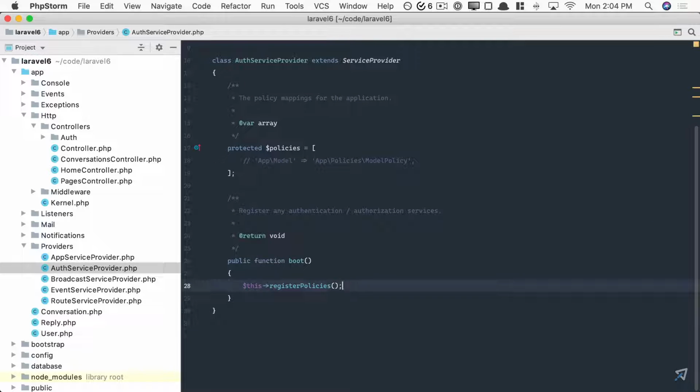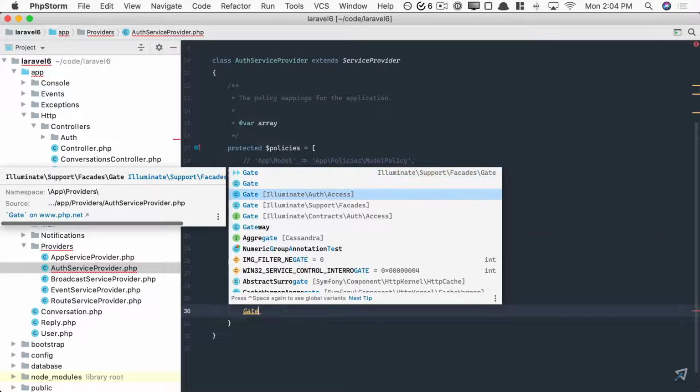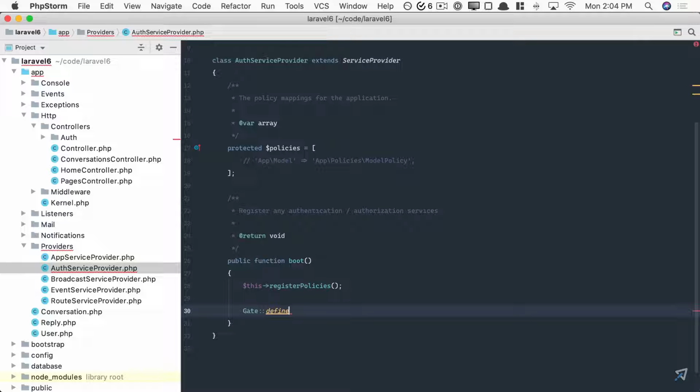Okay, so right down here, we're going to use Laravel's Gate class. And think of this, again, very literally. It's sort of like you're creating a gate between the user and some action that they might want to perform. So let's import this. And I'm going to define a new policy of sorts.